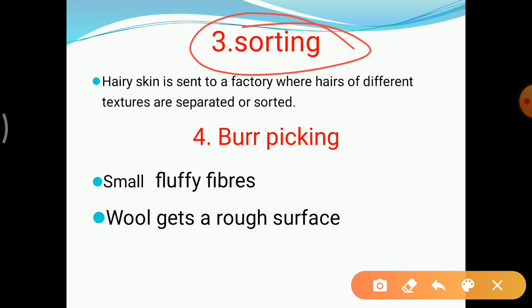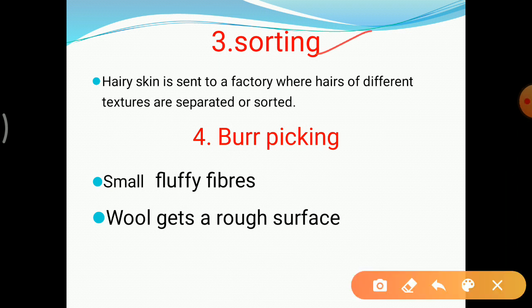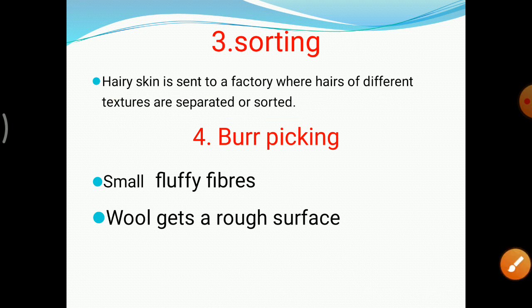decide which hairs we have to use for making a smoother thing, and which hairs can be used for making anything which can also use some little rough hairs. Okay, so the next step is sorting. It is also very important, because in this process the hairs are separated according to their textures. After scouring, the hairy skin is sent to a factory where hairs of different textures are separated or sorted.